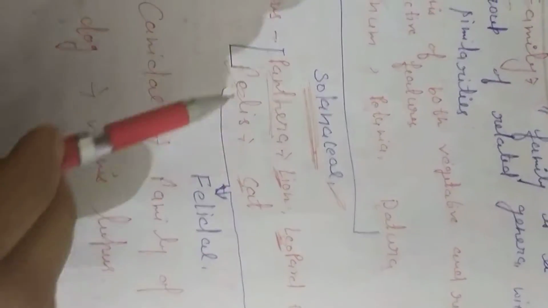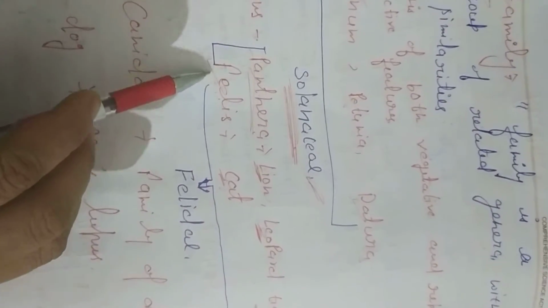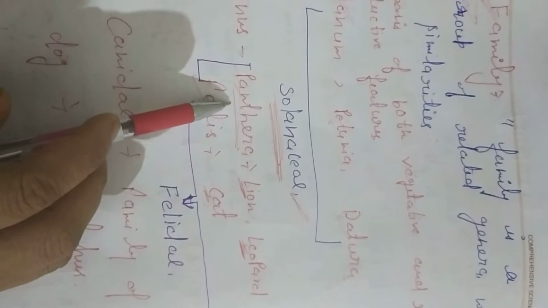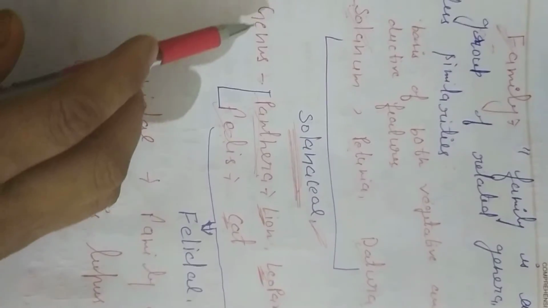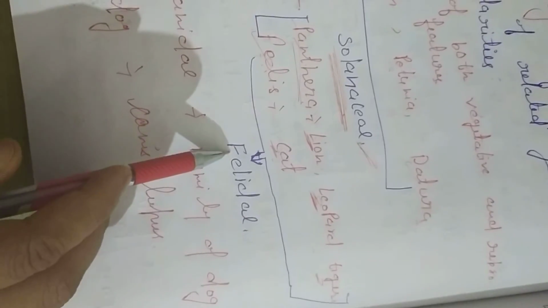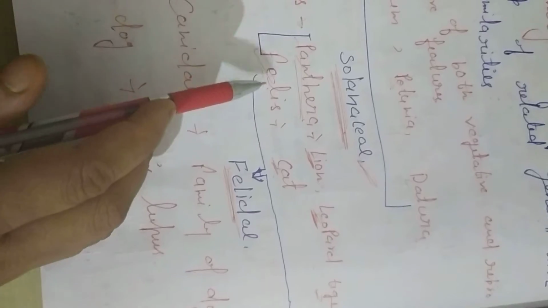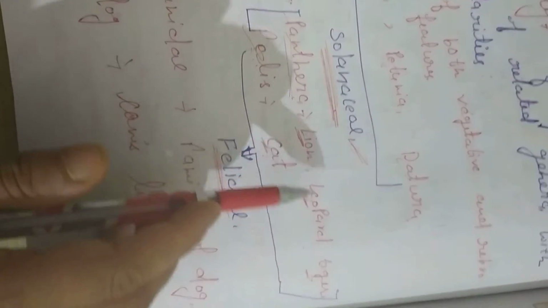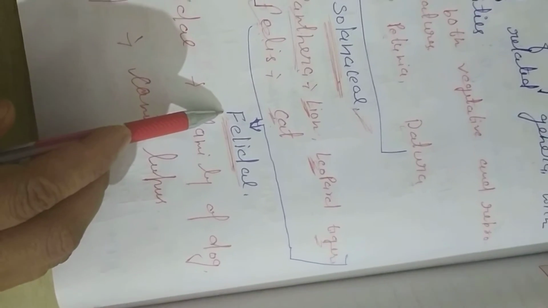So somehow they are very much related to each other. On the basis of their similarities, Felis, the cat genus, and Panthera, the lion and leopard genus, are put in the same family, Felidae. So Felidae is the family of cat as well as lion, leopard and tiger.